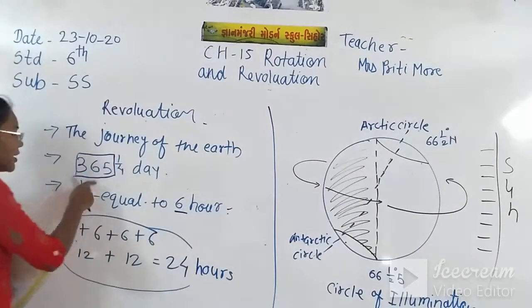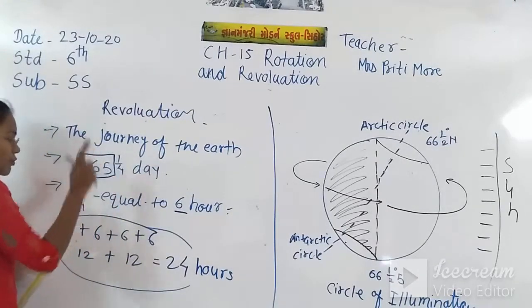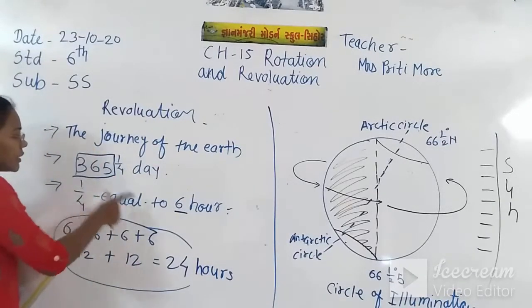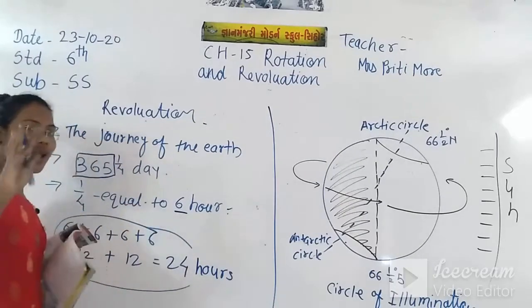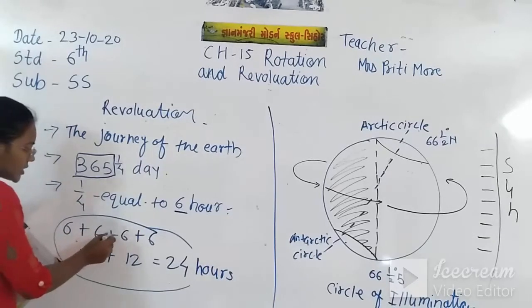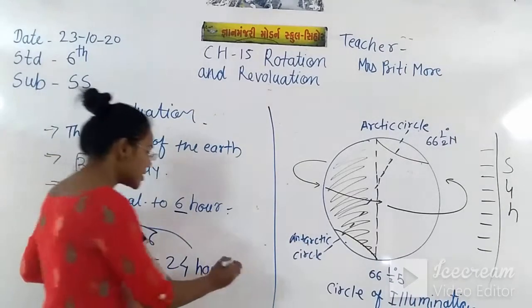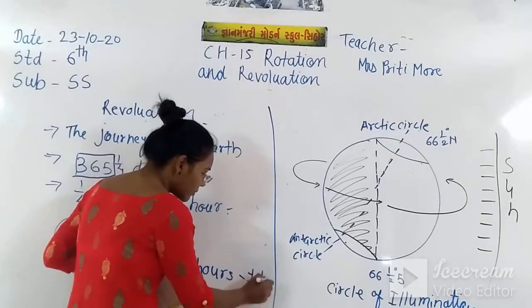This 365 we take as a single year, but what about this 1/4 day? This 1/4 equals to 6 hours. When we count 4 times the 6 hours, 6 plus 6 plus 6 plus 6 equals 24 hours. That means 1 day.